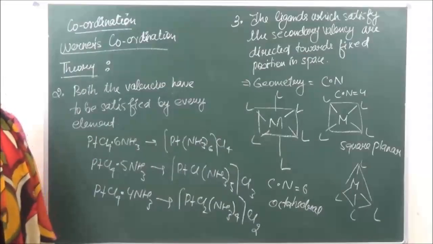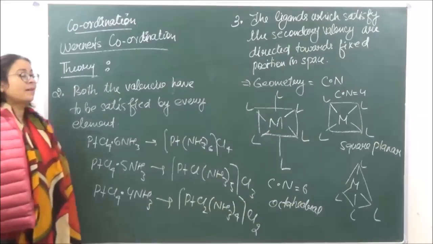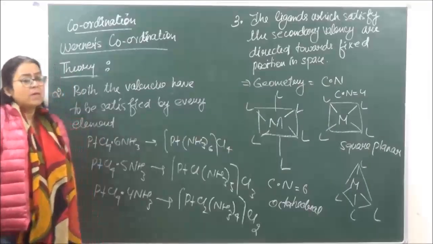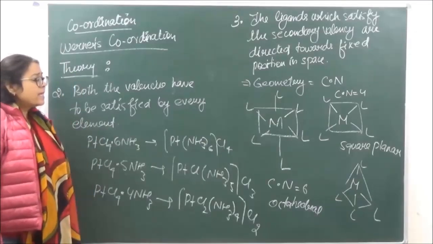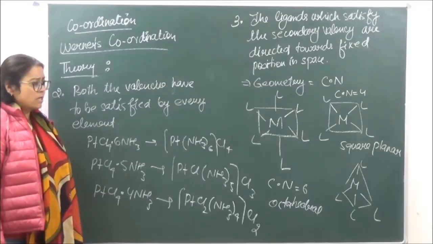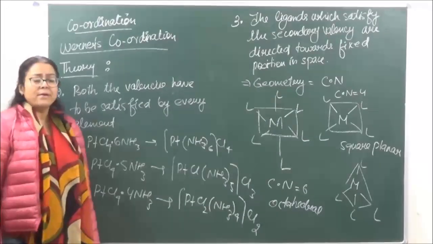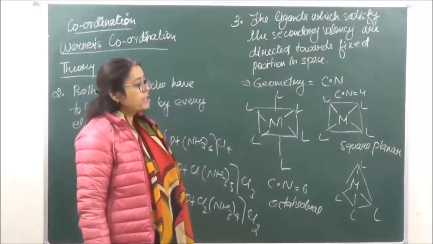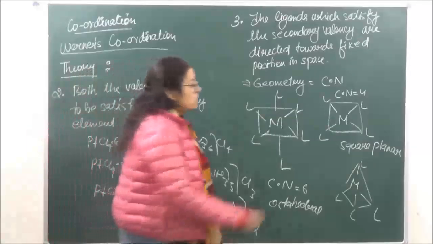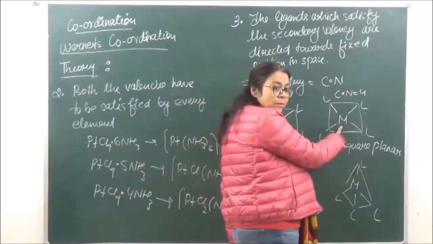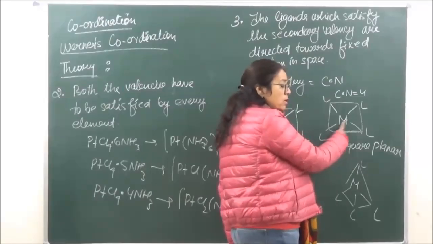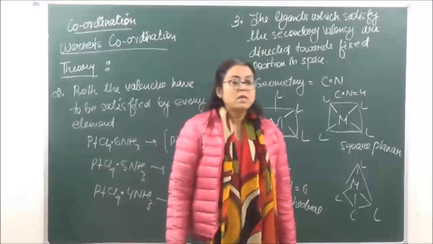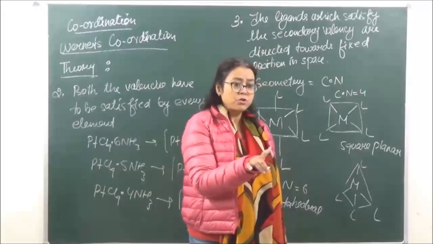It can have both kinds of geometries depending upon, number 1, the hybridization which it has, and number 2, the central metal atom. Sometimes it so happens that the hybridization may be sp3, but the structure is square planar. The reason behind that is the type of central metal atom which is taken. For example, complexes of platinum mostly have square planar geometry if they have a coordination number of 4, whereas nickel having a coordination number of 4 will have tetrahedral geometry. So this is very important from your competition point of view.